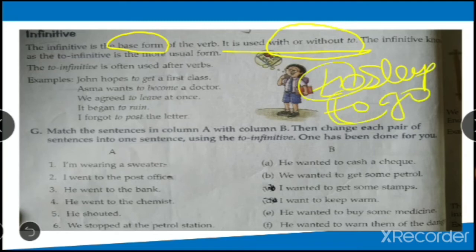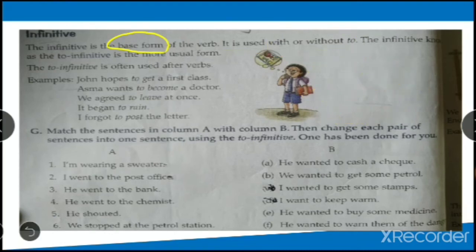So you use to or without to, they are two infinitives. If you use it with to, the infinitive is known as the to infinitive, which is the more usual form.